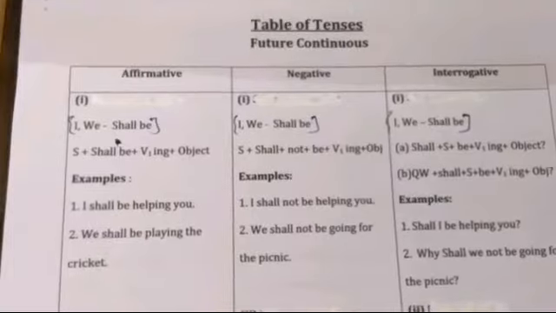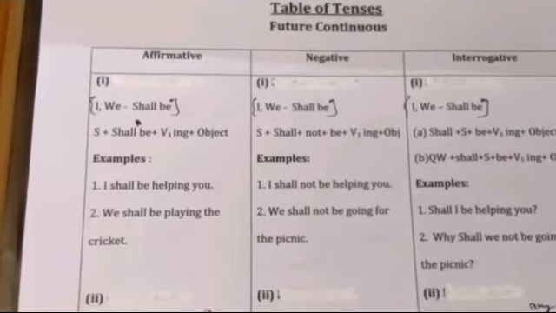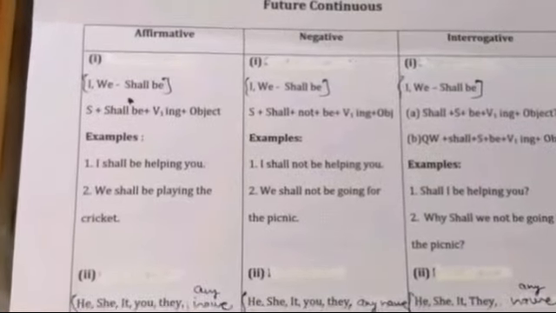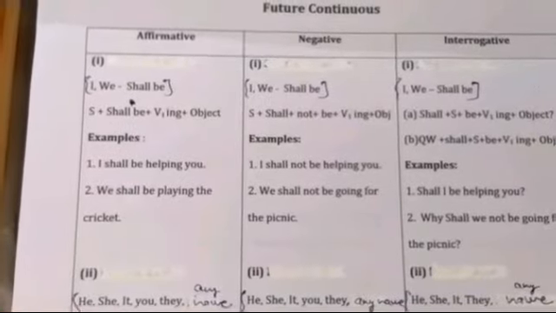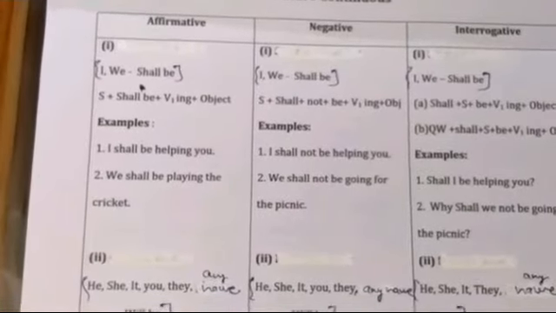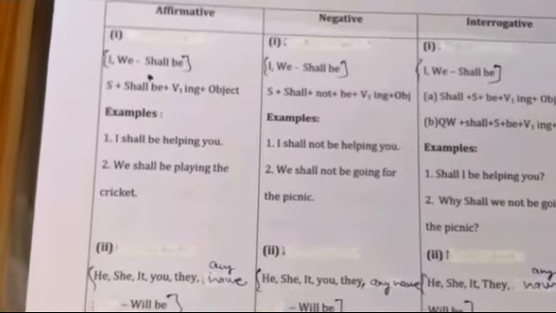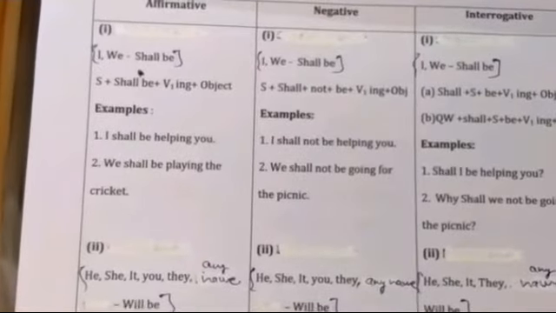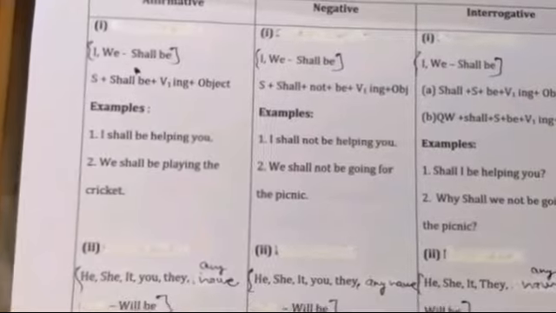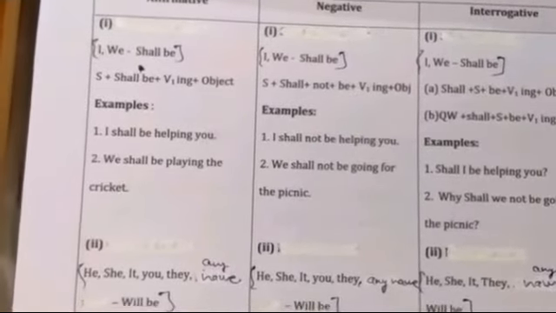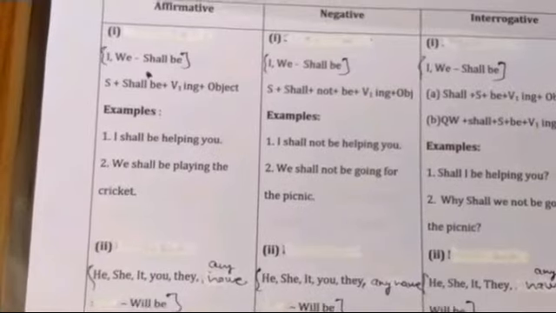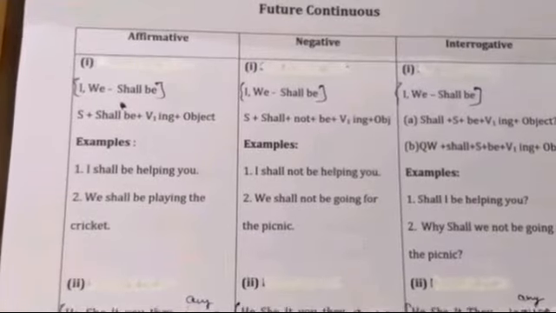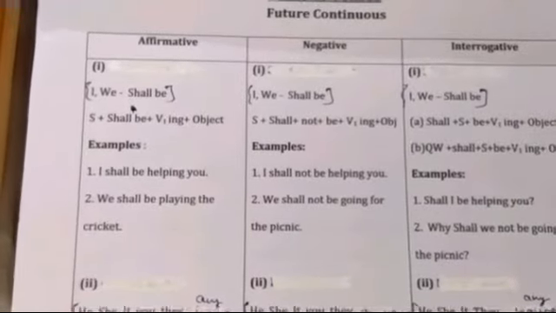Future continuous tense. So let's take first the use of future continuous tense. Actually, it denotes the action which will be going on in the future time. Suppose I shall be singing the song. So it denotes that I will be singing the song tomorrow or in the future. Okay, so the work is in progress in the future. So now it is the use or the situation when we use future continuous tense.